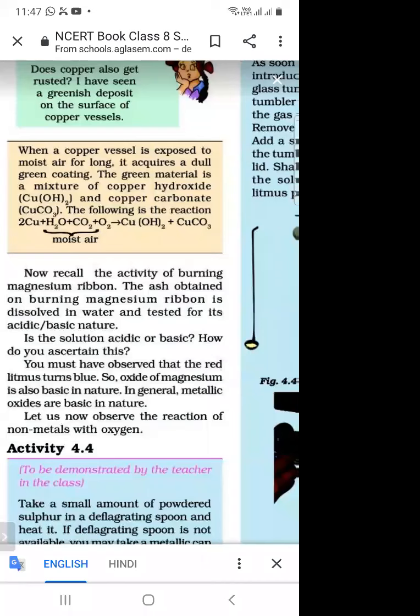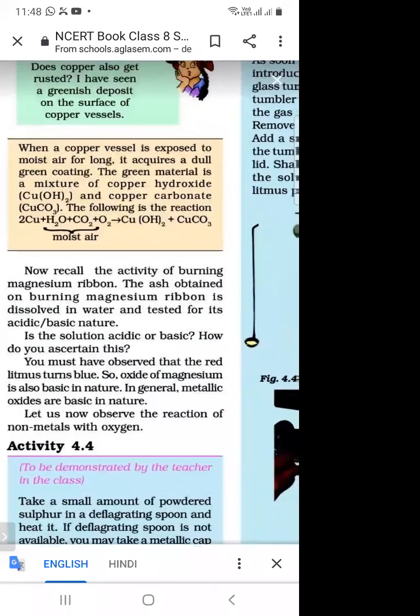Why are they basic? We can test it with litmus paper: it turns red litmus paper blue. So this is the activity, and you have to prove that all oxides of metals are basic in nature.